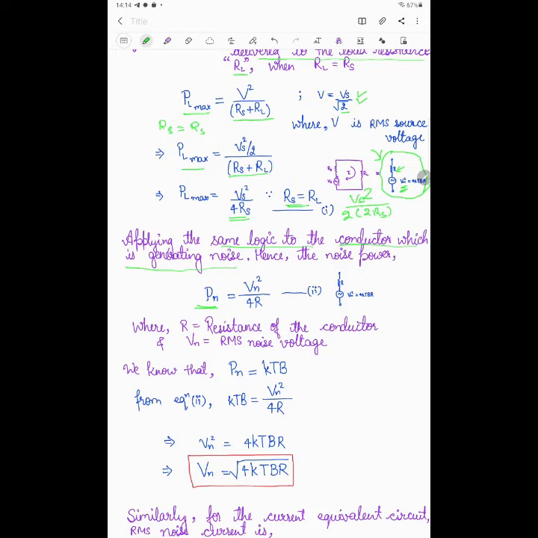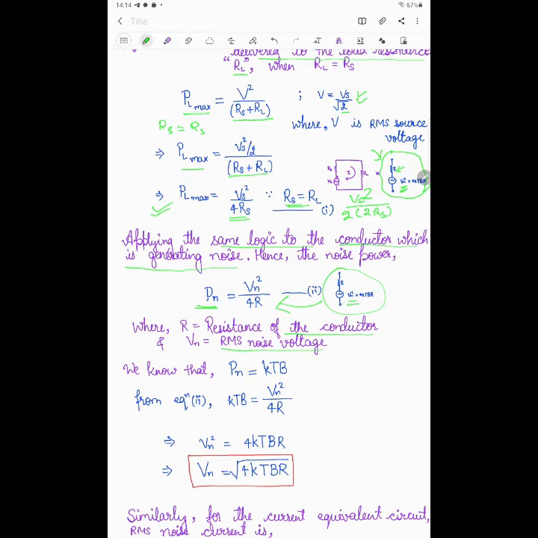So we can write Pn is equal to Vn square by 4R from this circuit, as we have calculated for the earlier case in the first one. In this case, R is the resistance of the conductor and this Vn is the RMS noise voltage.